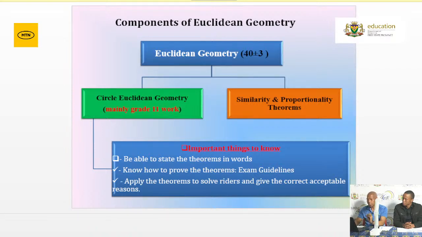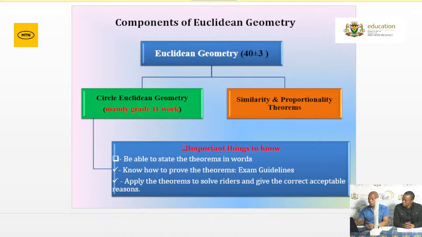If you are not ready in that case, then it means you lose that 1 mark, which should be knowledge on your side. The second one, you need to know how to prove the theorems. They are the theorems that are examinable. For Grade 11, we've got 4 theorems, and for Grade 12, we've got 2 theorems. Please make sure that every day, today you can do 2, I will give you those theorems, and tomorrow you do another 2. You cannot afford to lose the 2 marks.